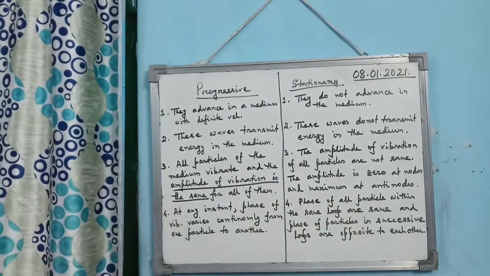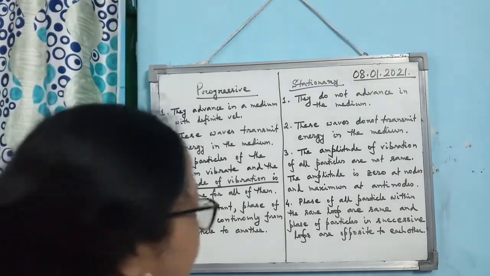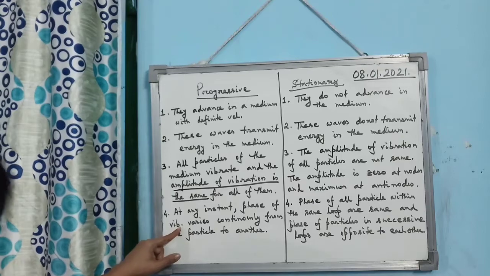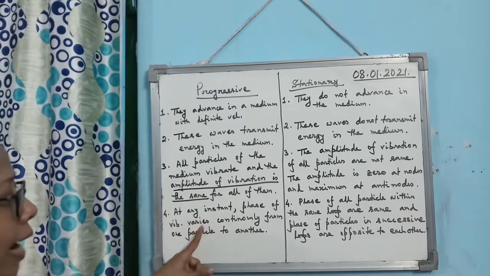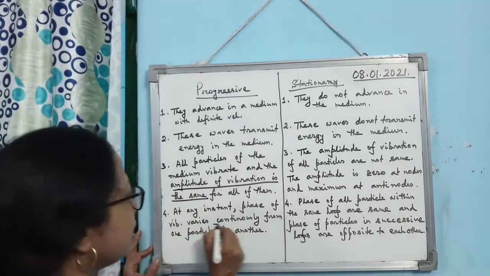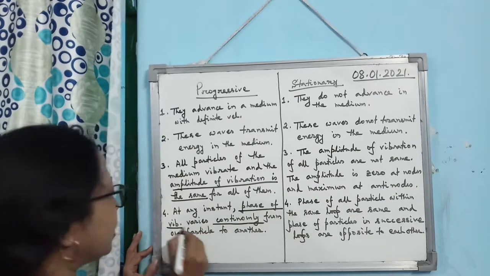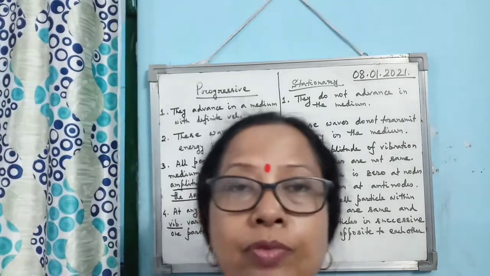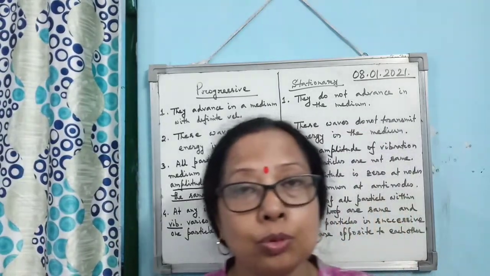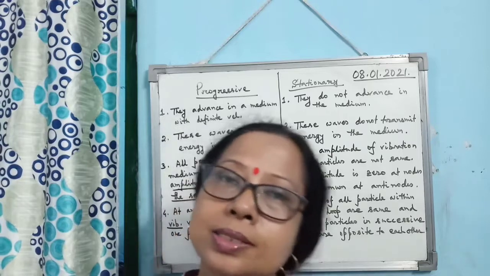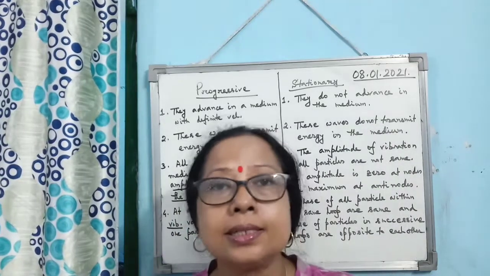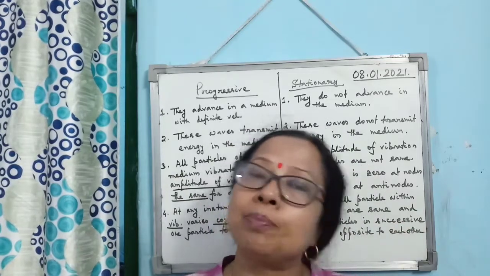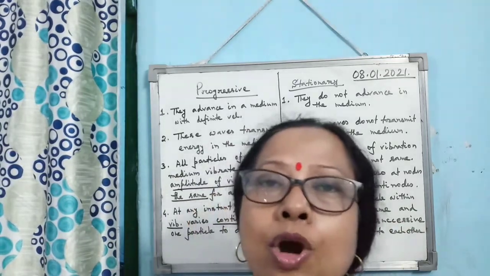Then fourth point, we know at any instant the phase of vibration varies continuously from one particle to another. But in a stationary wave, what we have seen is that within one loop, all the particles vibrate in the same phase. But if you consider two successive loops, then always the particles vibrate in opposite phase.